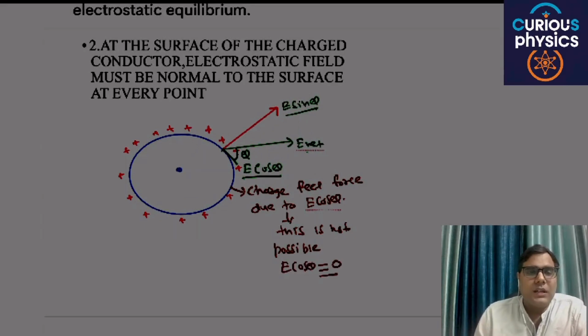If E cos theta is zero, then the electric field must always be perpendicular to the surface. If this is not the case, then there is a component of electric field along the surface and the charge experiences a force, or it tries to move along the surface, which is not possible. Are you able to understand my point?